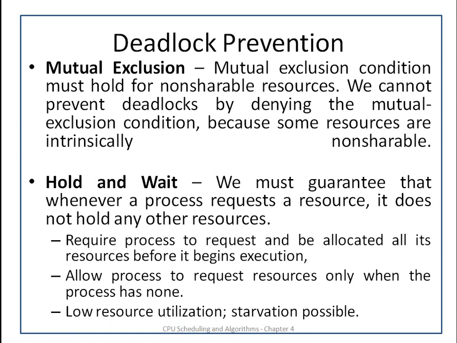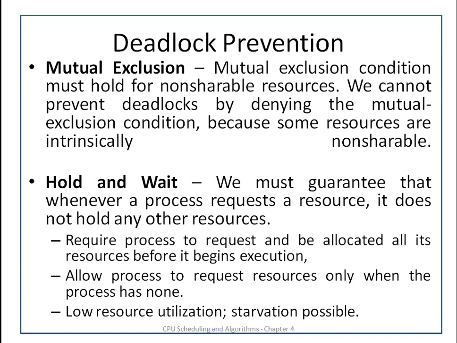We cannot prevent the deadlock by denying the mutual exclusion condition, because some resources are intrinsically non-shareable. It means if we want that there should not be mutual exclusion, we should not put any non-shareable device in the system. But this is not possible. There are some devices which are non-shareable, like a printer. We need to put them in the system. So mutual exclusion can be prevented only if there is no non-shareable device in the system.